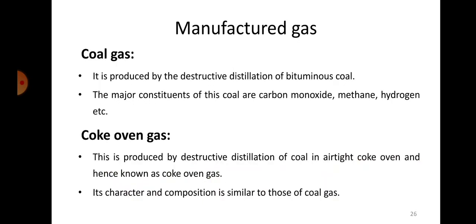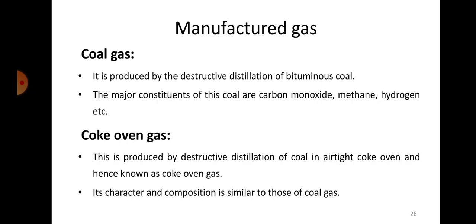Okay. So next one is manufactured gas. One gas we call coal gas. It is produced by destructive distillation of bituminous coal. The major constituents of this gas are carbon monoxide, methane, hydrogen, etc. So it's a gas that is generally produced from bituminous coal.